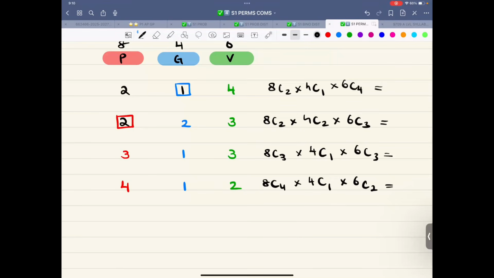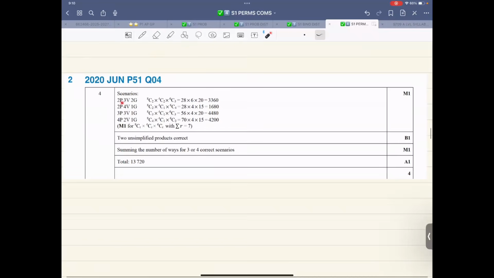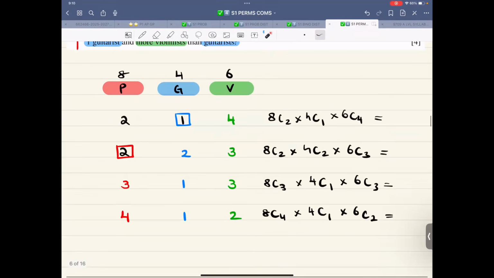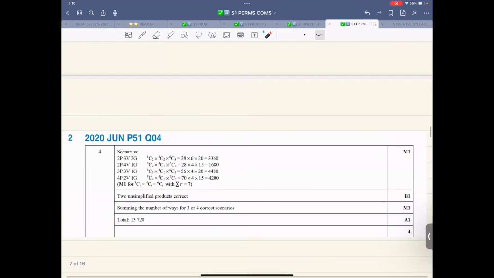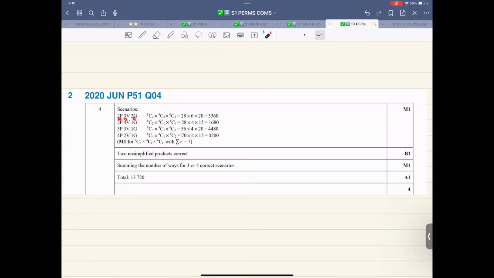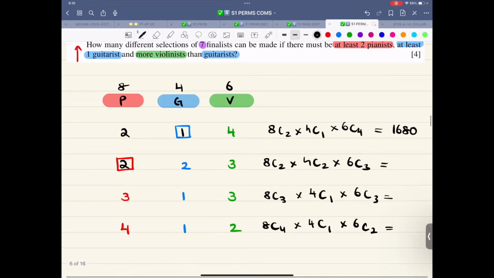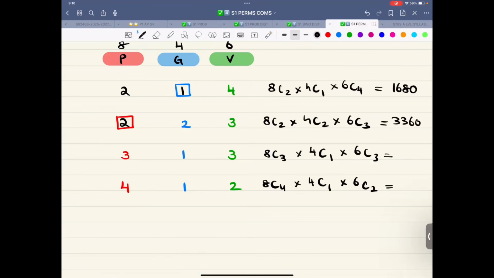Let's look at the mark scheme. So one combination is 2, 1, and 4. I think they have written violinist first and then the guitarist. Doesn't make a difference. 2, 1, and 4, that is this thing. That is 1680. So let me write each one down. This is 1680. The next one is 2, 2, 3. They must have written 2, 3, 2. Is there anything 2, 3, 2? Yes, that's the one, 3360. So this one is 3360.